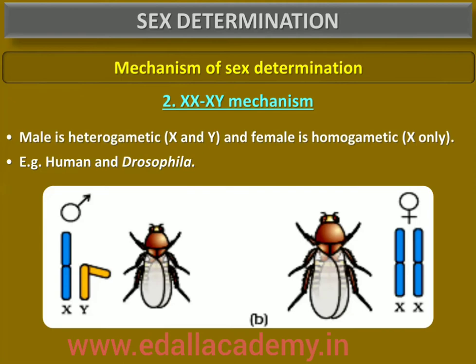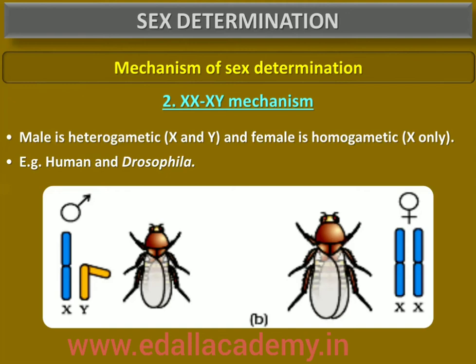Refer to the flow chart. It is given very clearly with the help of a diagrammatic representation. Male XY, female represented as XX. A pair of X chromosomes is seen in females. The same number of autosomes is seen in both males and females, while the female has autosomes plus XX. The male has autosomes plus XY. The males have one X and one Y chromosome, whereas females have a pair of X chromosomes besides autosomes, in human beings and in Drosophila.